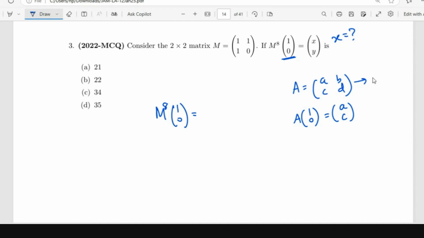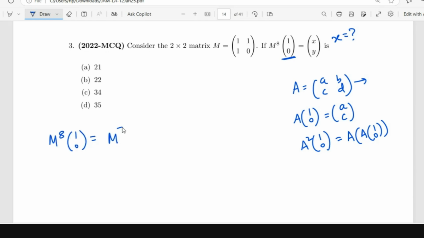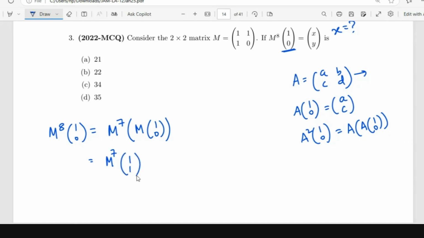Finding A squared is difficult, but finding A squared times (1, 0) is easy because you can just do A times (1, 0), right? So that will be the easier approach. Instead of doing matrix multiplication, you will do matrix vector multiplication. So M power 8 times (1, 0) is nothing but M power 7 times M (1, 0). And you know what M (1, 0) is? The first column of M: (1, 1).